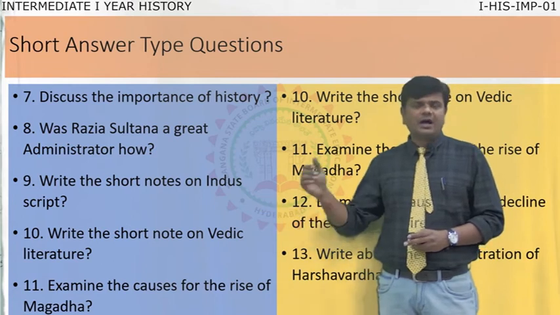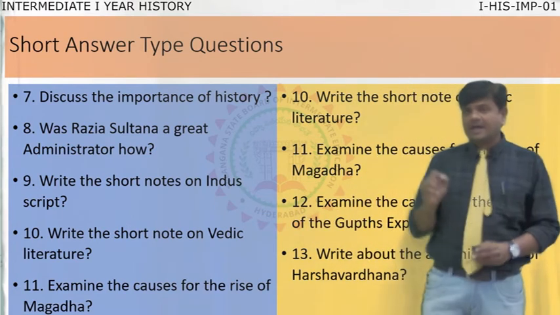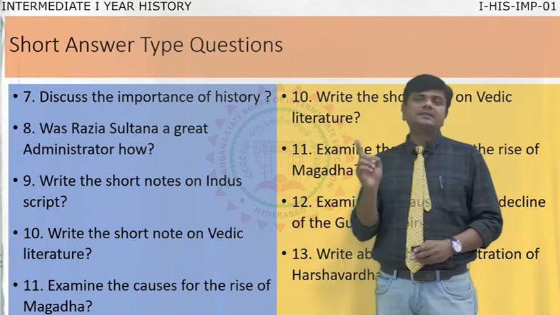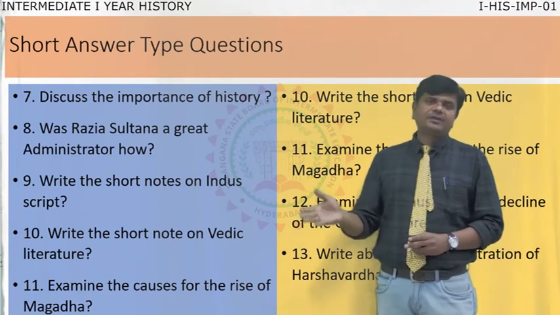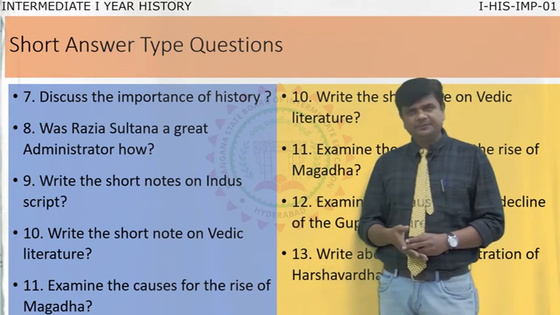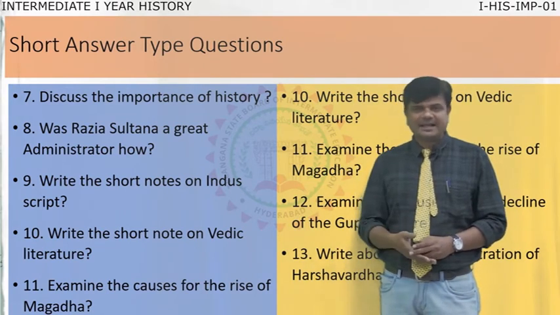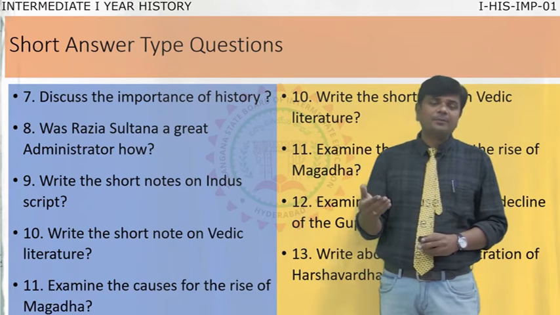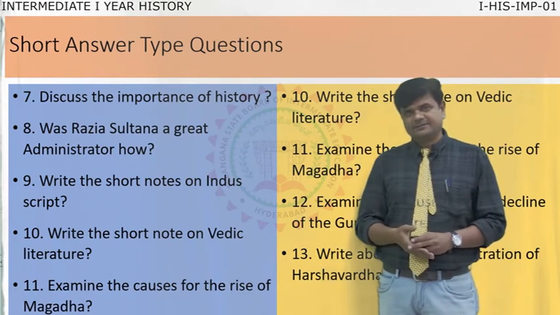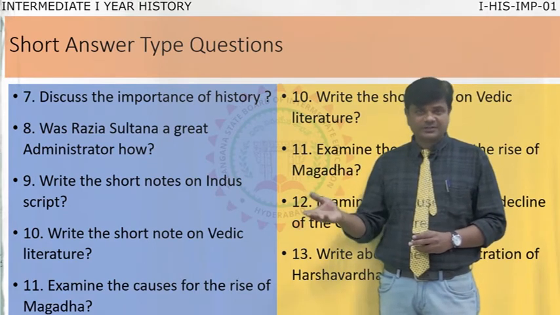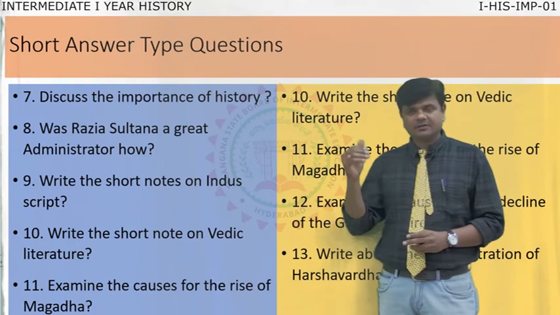Now moving to question number 10, write a short note on Vedic literature. After Indus Valley civilization, Vedic culture, Vedic civilization started. So what are the important literature like Vedas, Vedangas, Upanishads, Upavedas, these are all things.